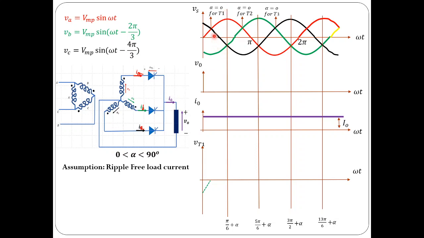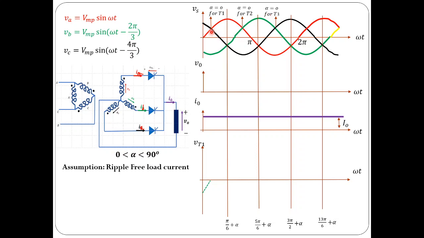Now we know in case alpha is equal to 0, this is the instant when this thyristor is going to turn on. If alpha is equal to 0, thyristor 1 would turn on at this instant, and thyristor 2 after 120 degrees, and thyristor 3 further after 120 degrees, and so on.